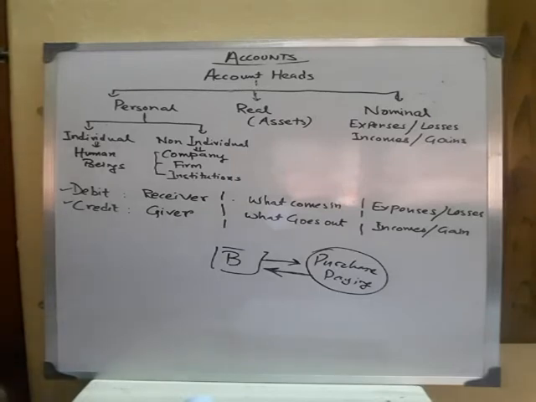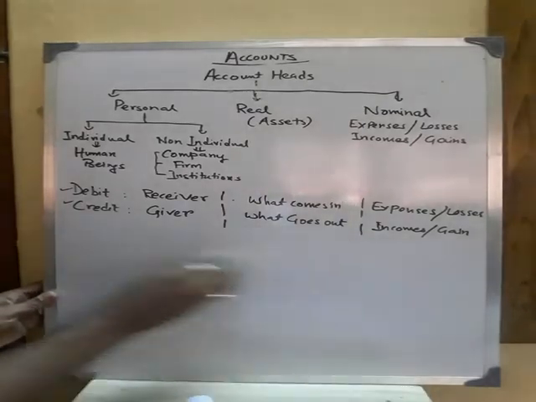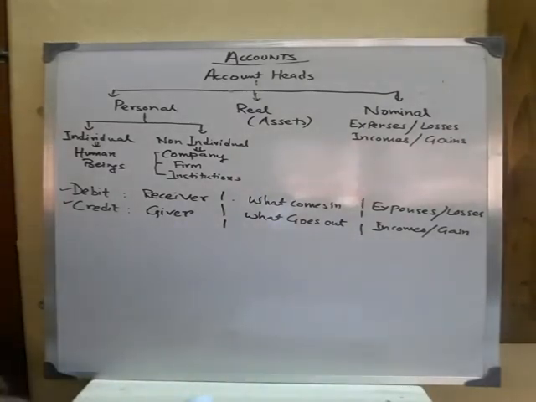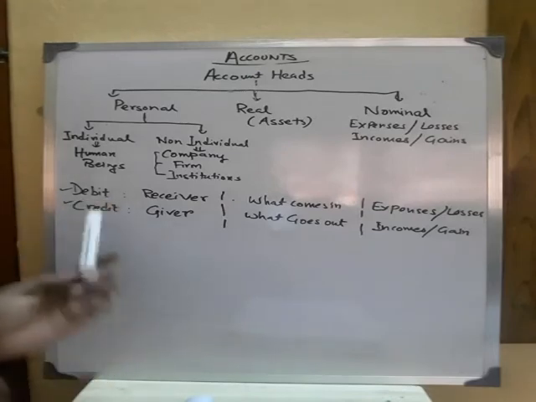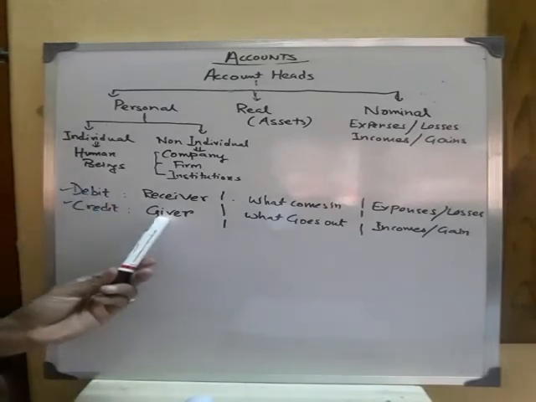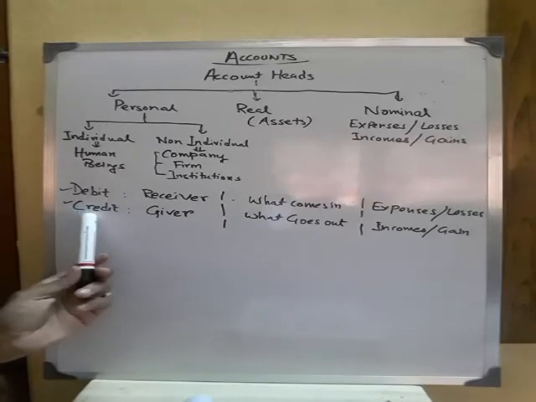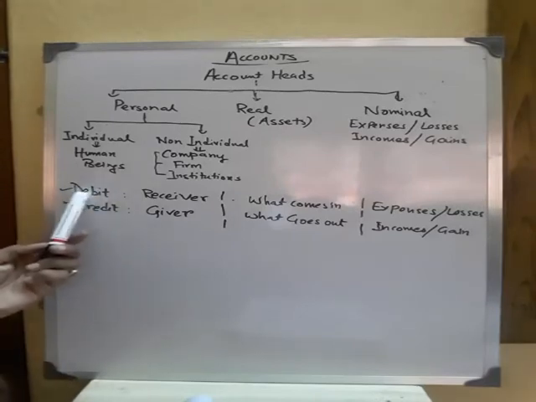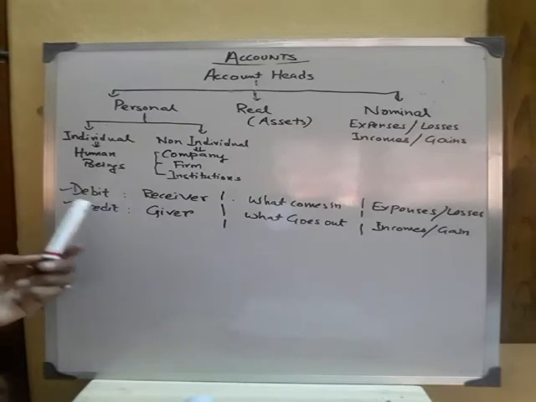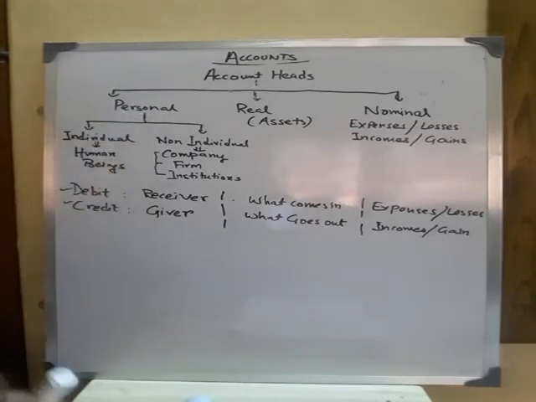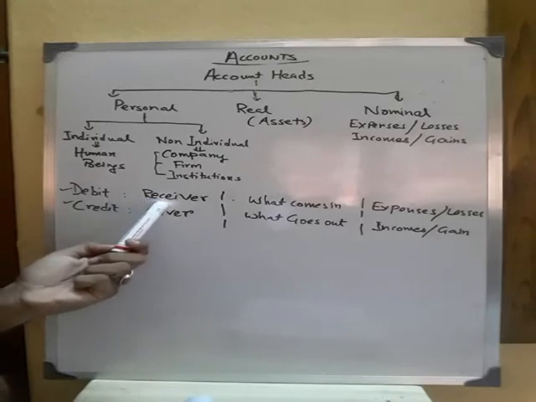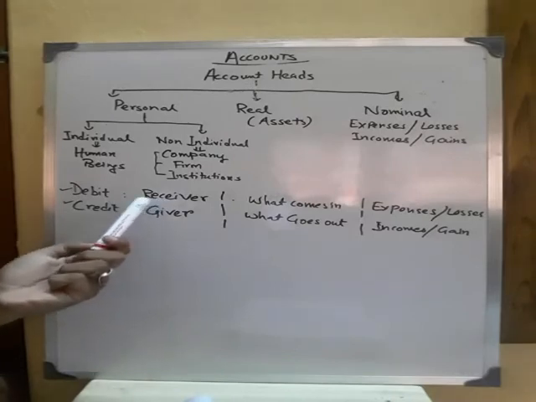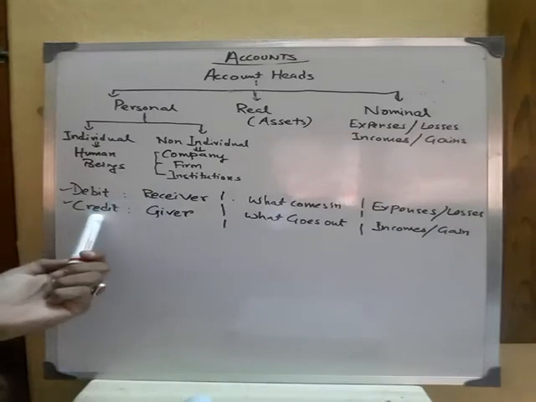So in the first category, that is in the personal head, here the receiver is debit. That is, a person who is receiving anything should be debit, and the person who is giving something will be credit. So according to the debit and credit rules, if a ledger is found in personal category, if it is receiving something, then it will be a debit. If it gives something, it will be credit.